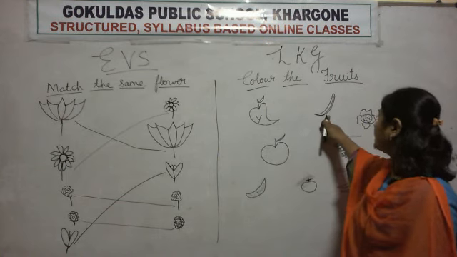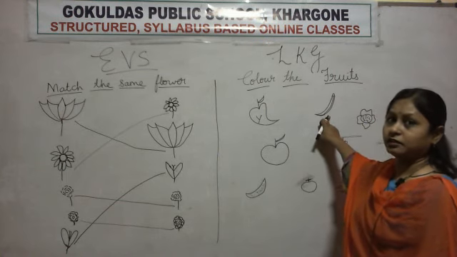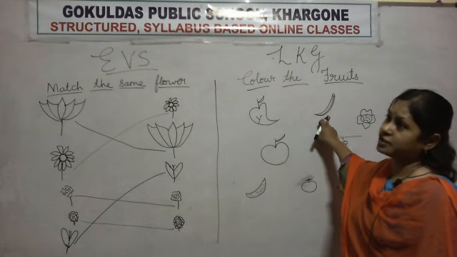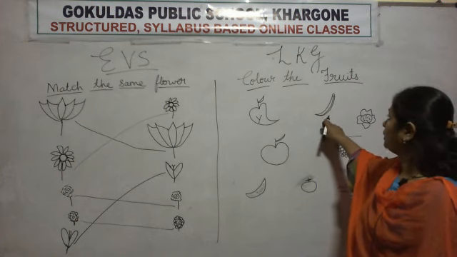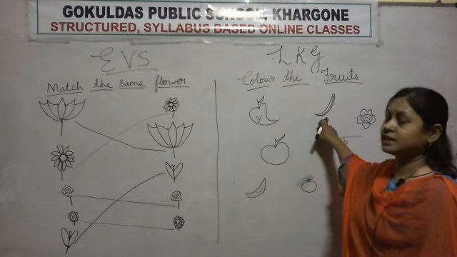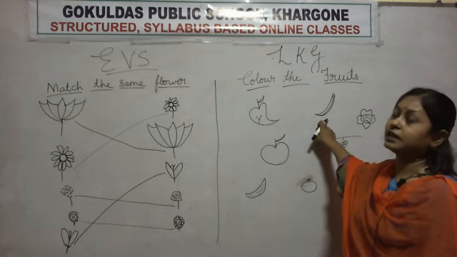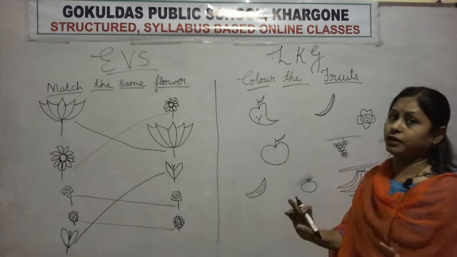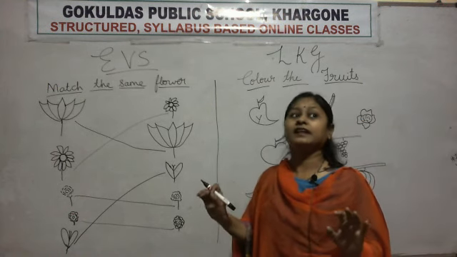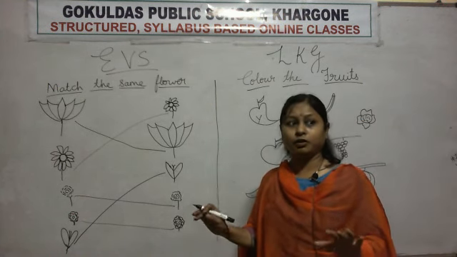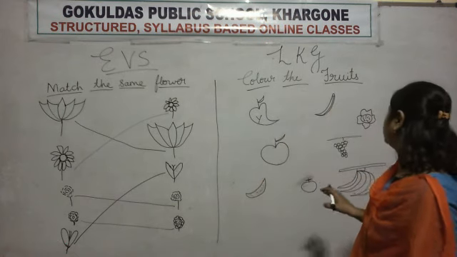Okay. What is this? Lady finger. Is lady finger a fruit or vegetable? It is a vegetable. So we will not do any color. Okay.